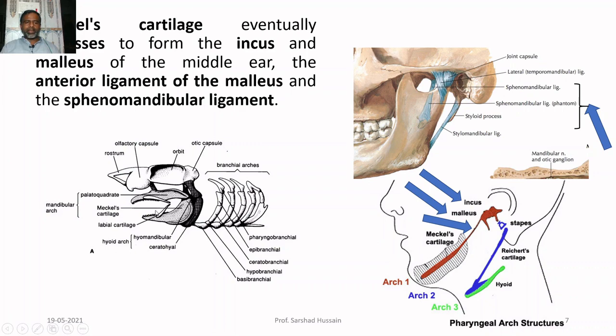The Meckel's cartilage, the lower one, eventually regresses to form the incus and malleus of the middle ear. You can see here, incus and the malleus of the middle ear are formed by the regression of the Meckel's cartilage. In addition to it, the anterior ligament of the malleus is also formed. This is the anterior ligament of the malleus, and then the sphenomandibular ligament, you can see over there. These two are the sphenomandibular ligaments. So, they are formed by the Meckel's cartilage.